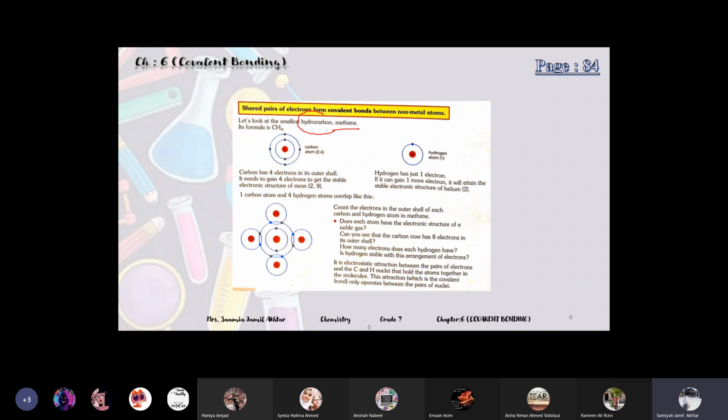So this hydrocarbon, as I told you during the introduction also, it's a group of compounds which only contains carbon and hydrogen.